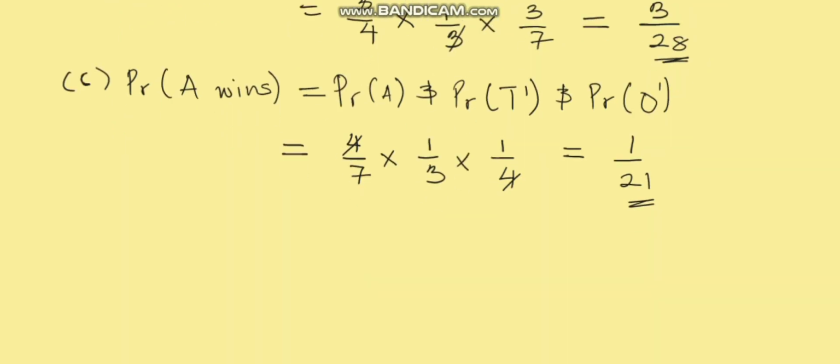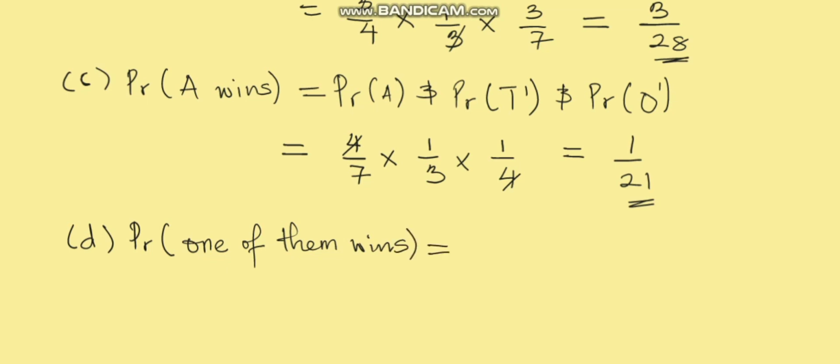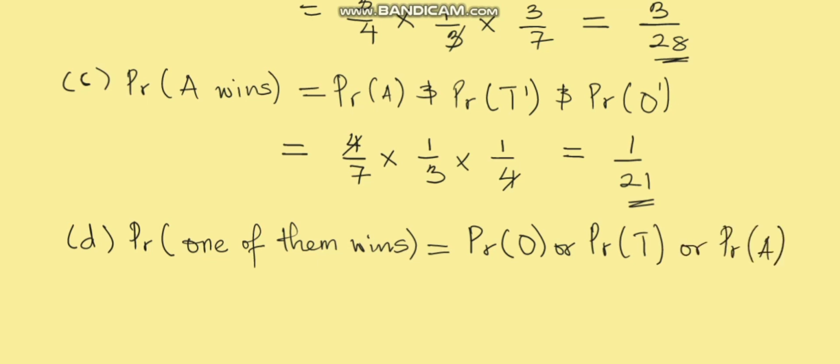Now the last question says that we should find the probability that one of them wins. How do we obtain this? As a matter of fact, we have sorted out this problem. We have solved everything. How do I mean? If one of them wins, it means the probability that Obi wins, or the probability that Tinubu wins, or the probability that Atiku wins, which we have obtained earlier.